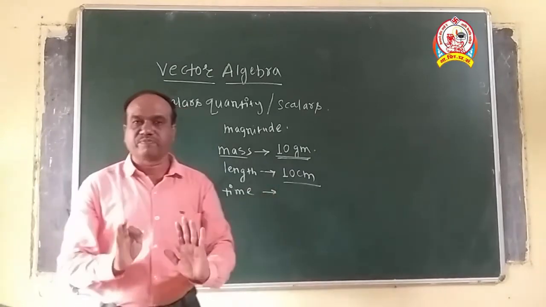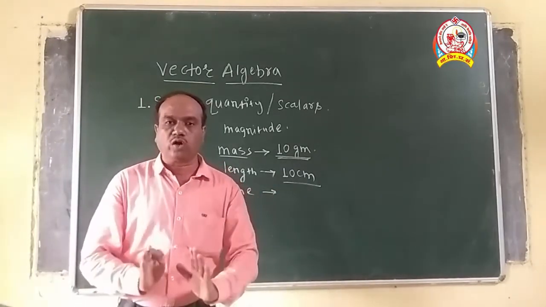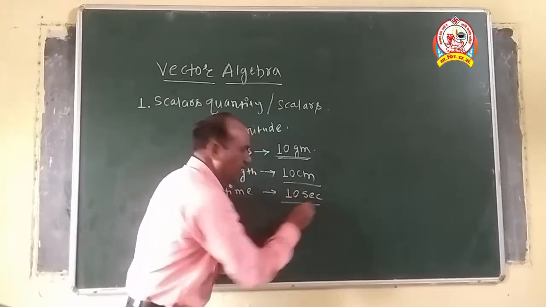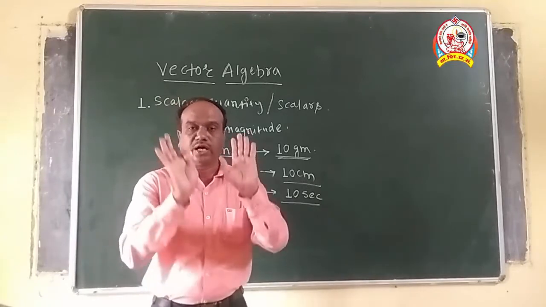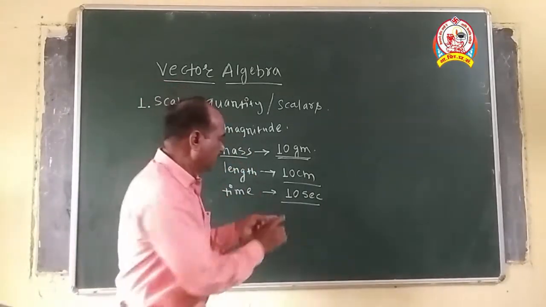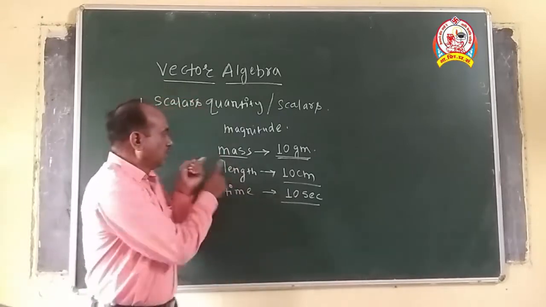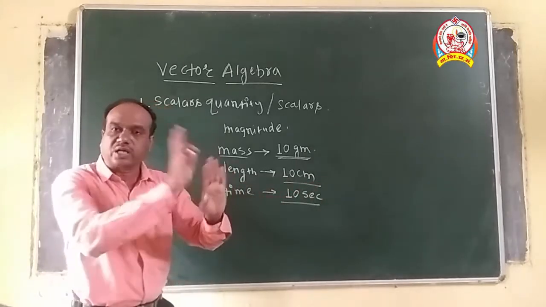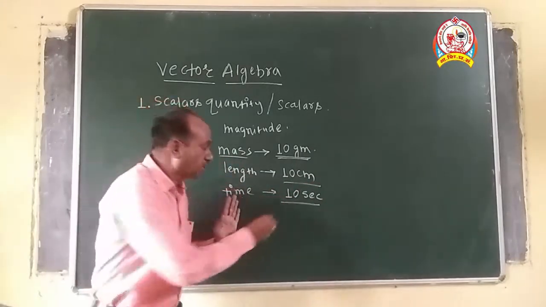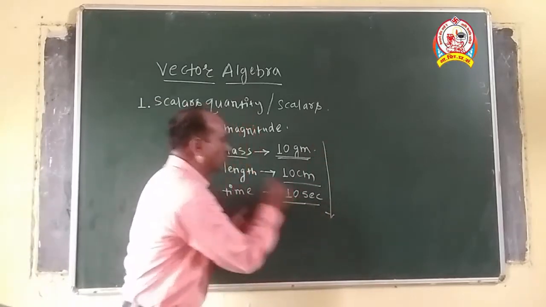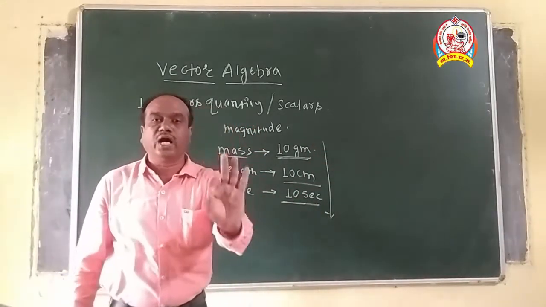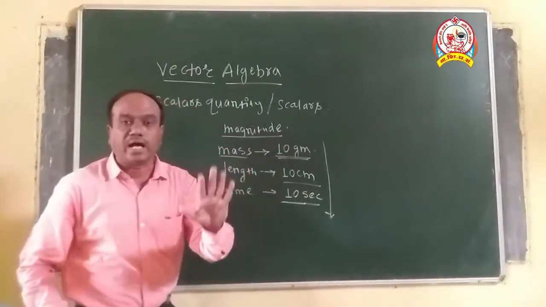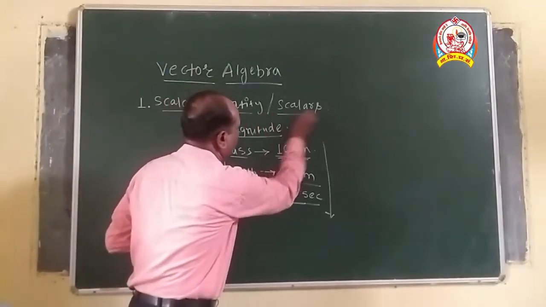Suppose that I cover a specified distance in time 10 seconds. Mass 10 gram, clear cut idea. Length 10 centimeter, clear cut idea. Time 10 seconds, clear cut idea. These are the physical quantities in which we see only their magnitude, and they are called as the scalar physical quantities.